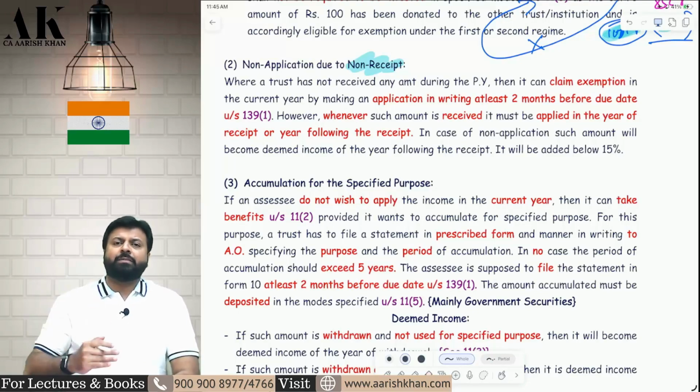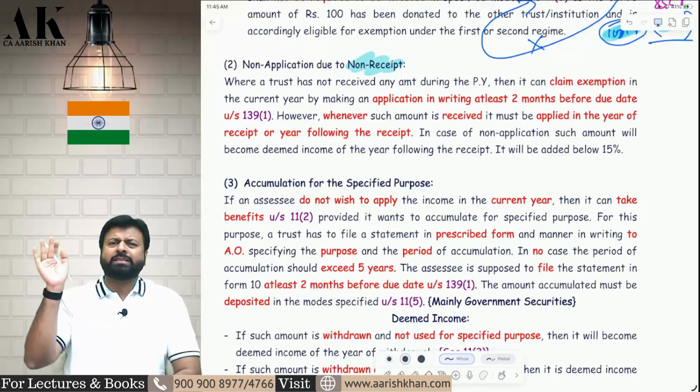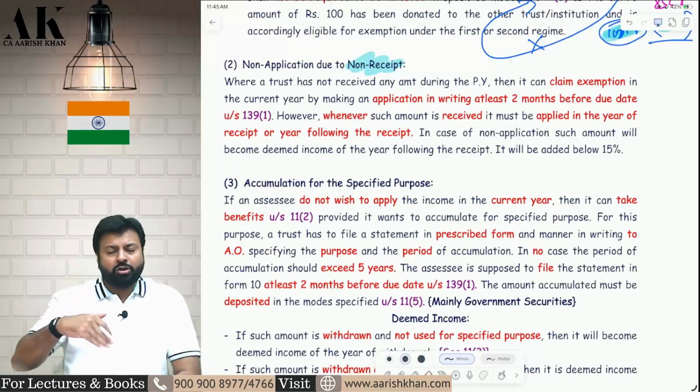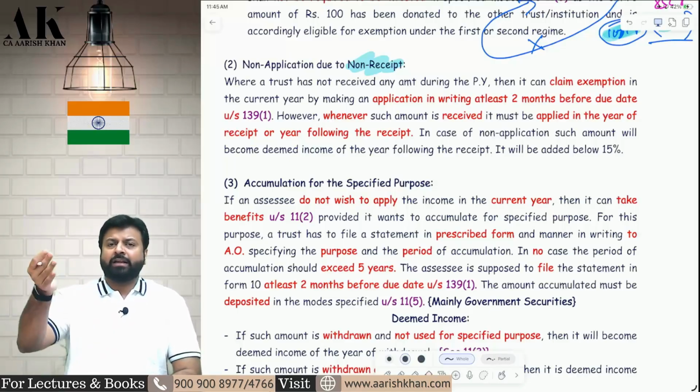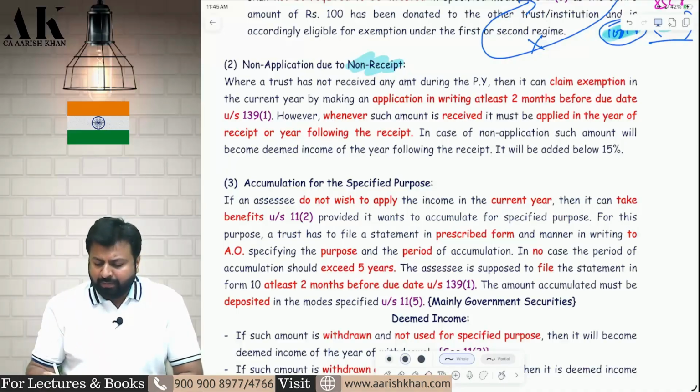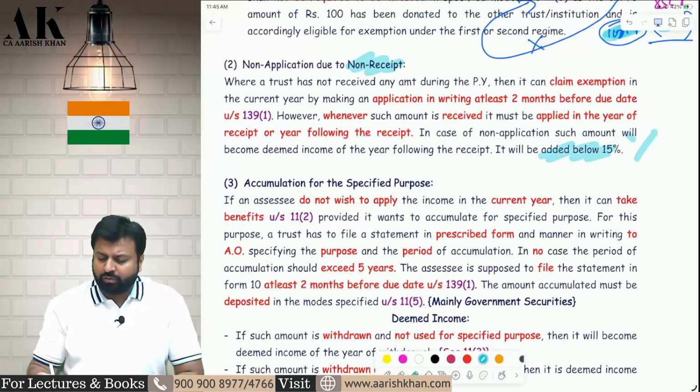So, if you have not received the money, you can make an application 2 months prior to the due date of filing of return. The assessing officer will give you exemption without applying today. But whenever you receive it, you have to apply in that year or in the year following the receipt, you can claim exemption. And if you don't apply till that year, then it will be added to your income and it will be added below 15%. From that, again, you are not going to get 15% exemption. I hope it is clear to all of you.